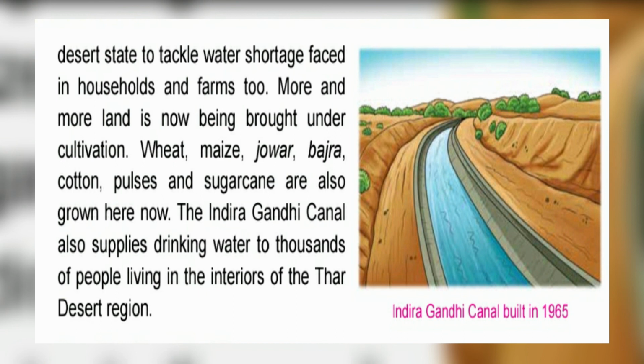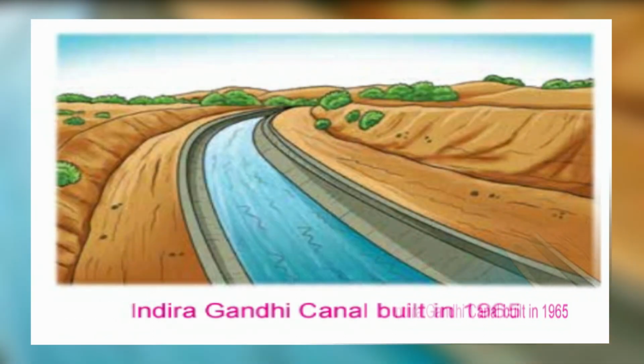The Indira Gandhi Canal also supplies drinking water to thousands of people living in the interiors of the Thar desert region. Here there is no problem of drinking water for the people living in deserts also. You can see the Indira Gandhi Canal picture. It was built in 1965.